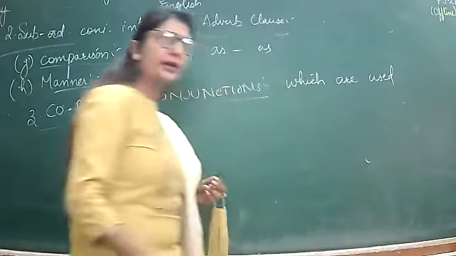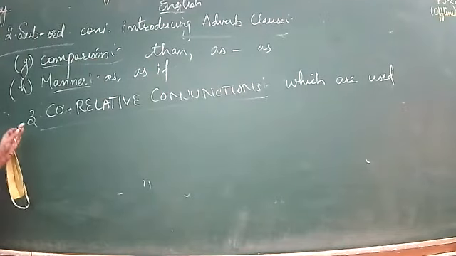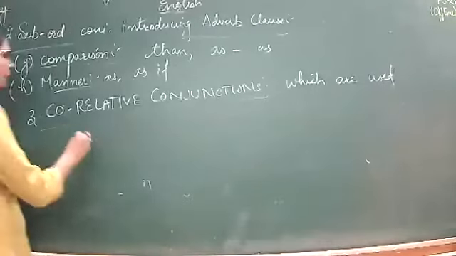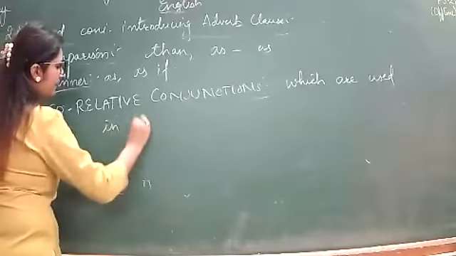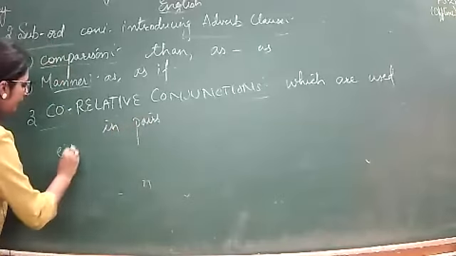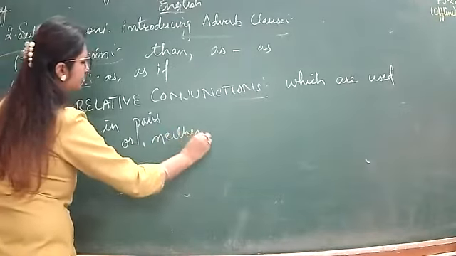Coordinating we have done, adversative we have done. Subordinating we have done, adverb clause, noun clause. Correlative conjunctions are those which are used in pairs. Either or, neither nor.